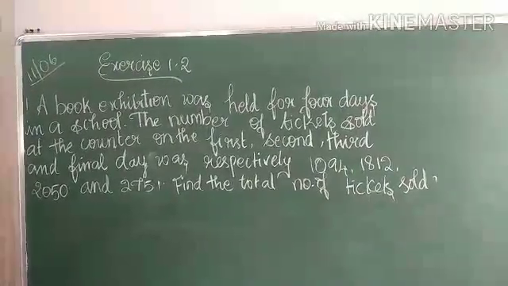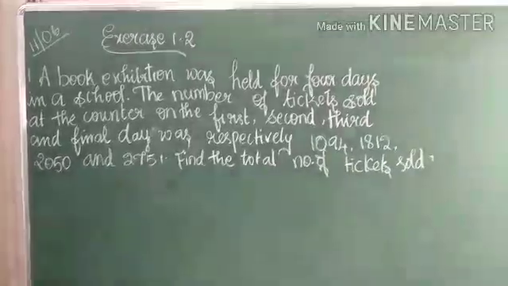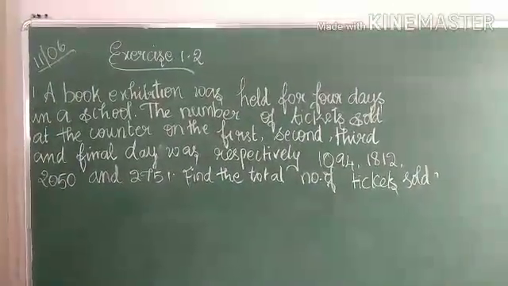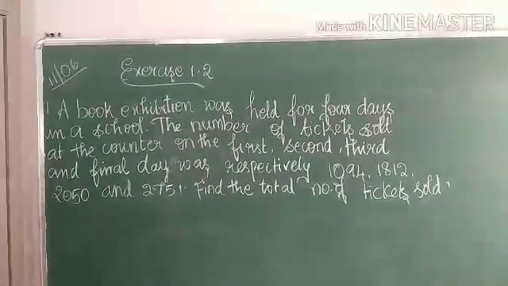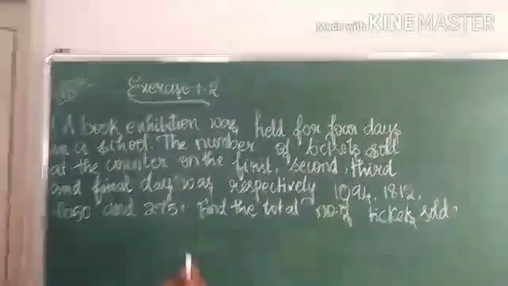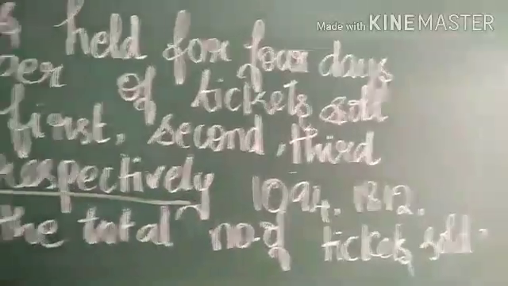Let's see some problems in exercise 1.2. Read the first question, children. A book exhibition was held for 4 days in a school. The number of tickets sold at the counter on the first, second, third and final day was respectively. What do you mean by respectively?